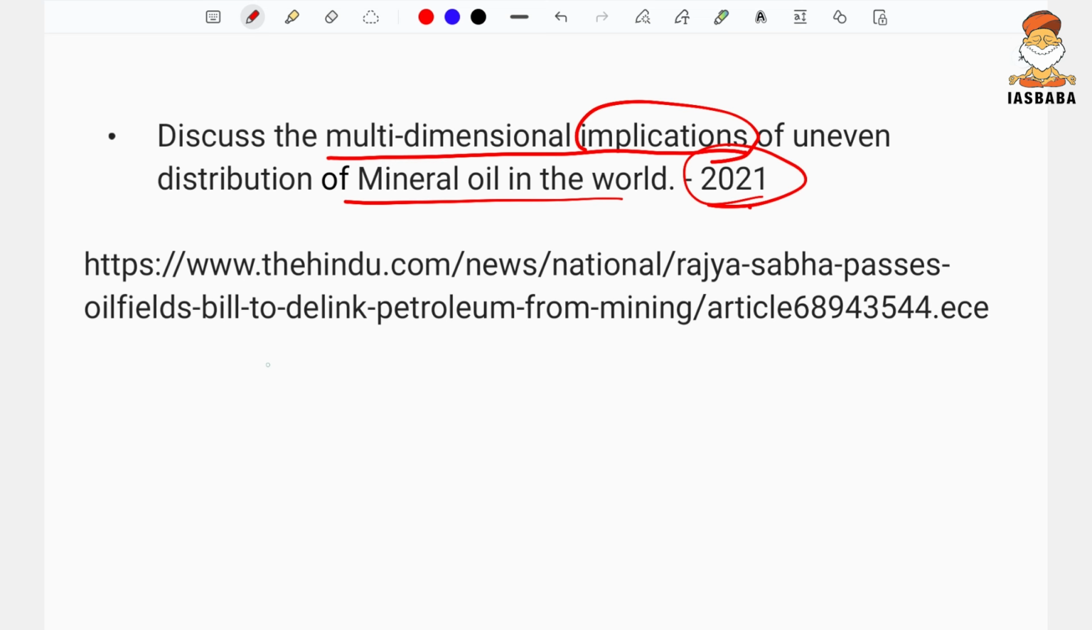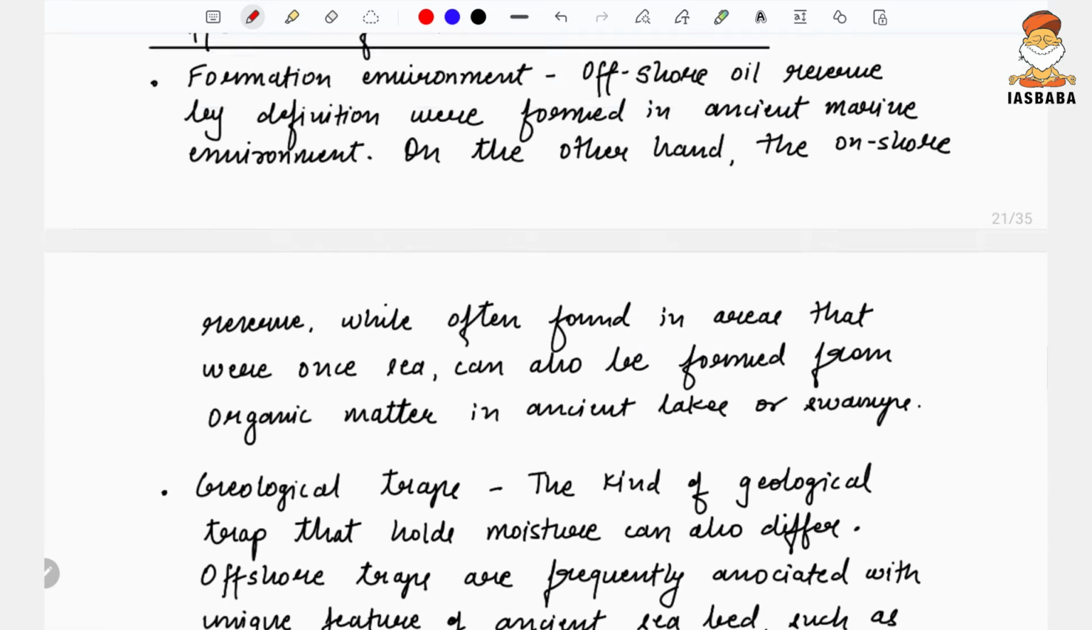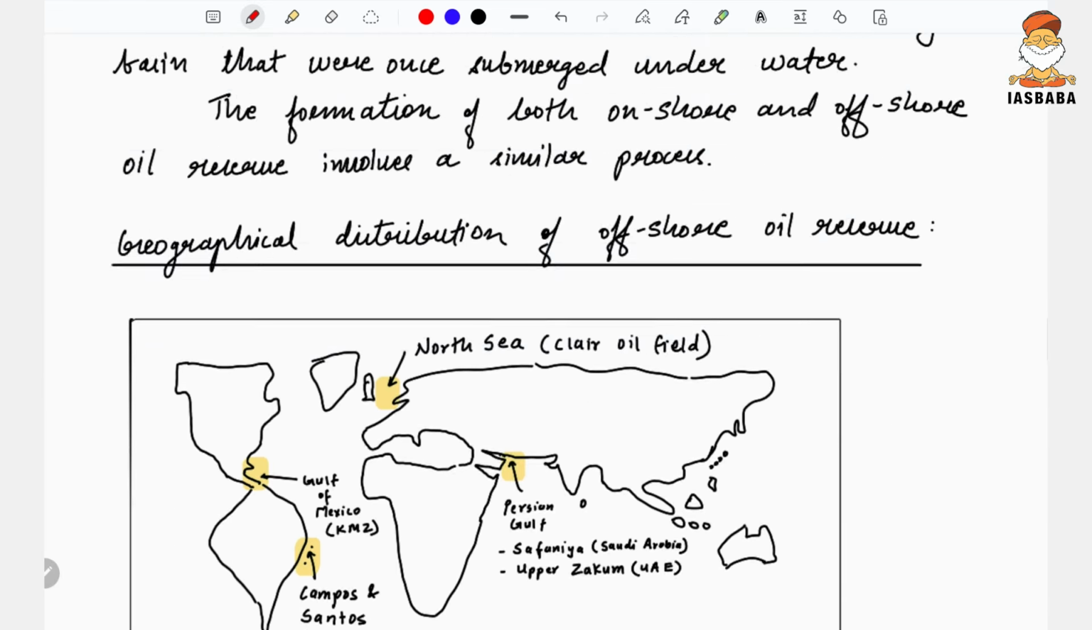Okay, the distribution of the mineral oil, crude oil in the world. And there is also one question I remember. It was basically on the oil refinery. So this was a very significant question for UPSC. Here in the current affairs also it was there. Rajya Sabha passed an oilfields bill to delink petroleum from mining. So it was very much expected that this type of question would be asked.